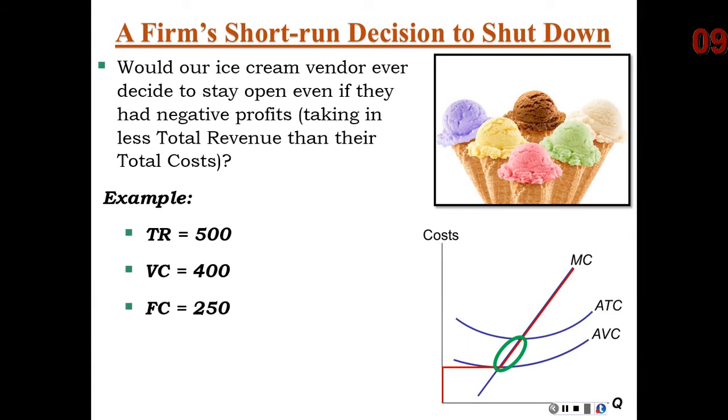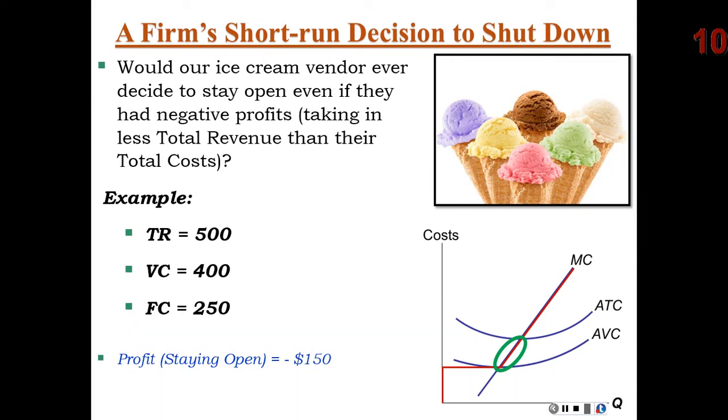Well, doing some simple math, we would quickly realize that staying open, their revenue of 500 minus both of these costs added together, or 650, 500 minus 650 would give them a negative daily profit of $150. That doesn't seem to make sense. Well, gosh, this firm should just shut down, right?